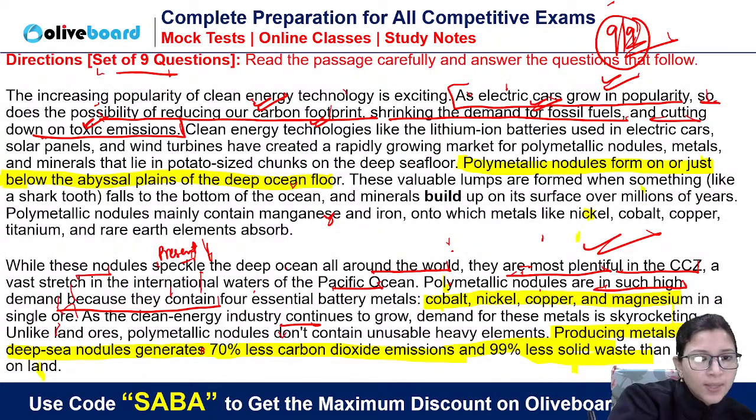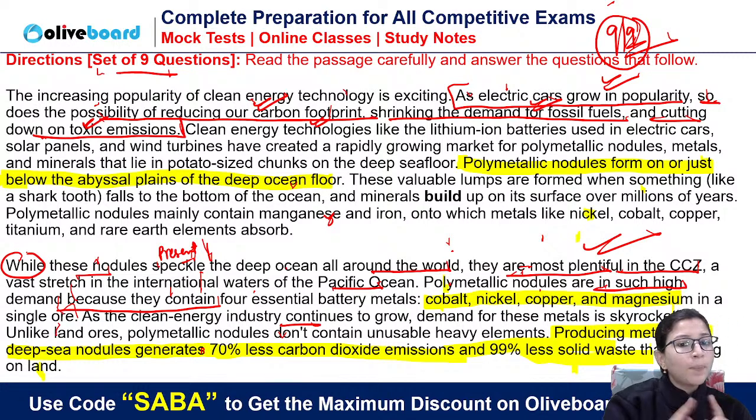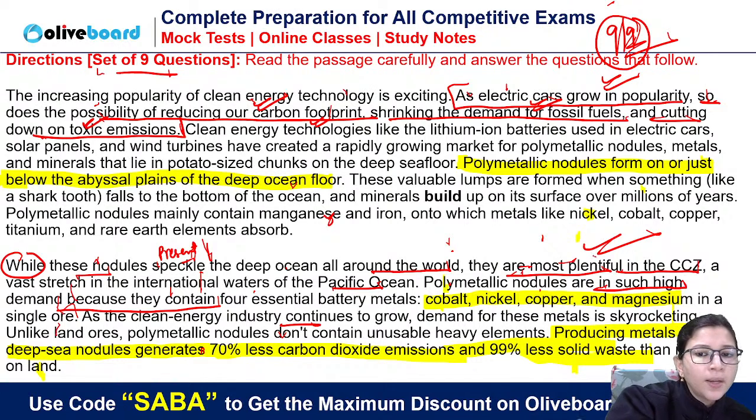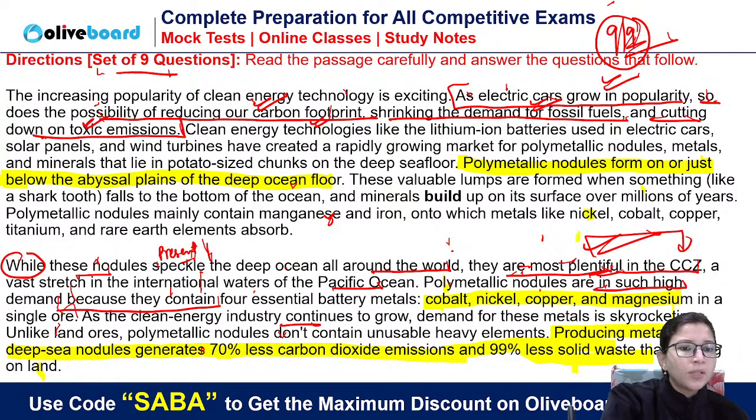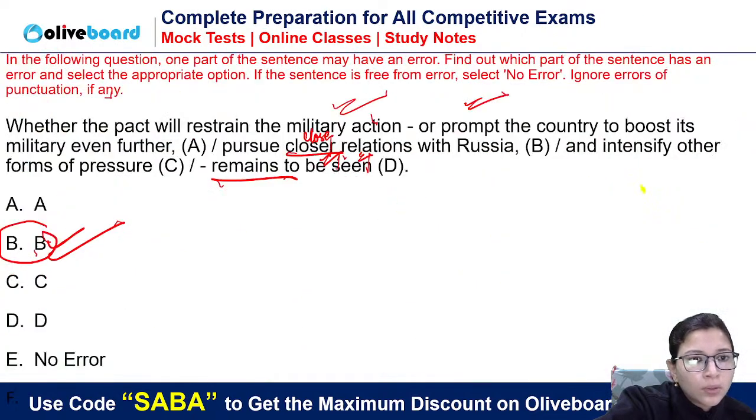Here we are talking about CCZ, where you see there is a contrast: while these nodules are present in the deep ocean all over the world, they are abundant in the CCZ area. So here the word plentiful is what makes them valuable. Clear, everyone? Because where you find more minerals, those things automatically become valuable. Shravani, what is your doubt?